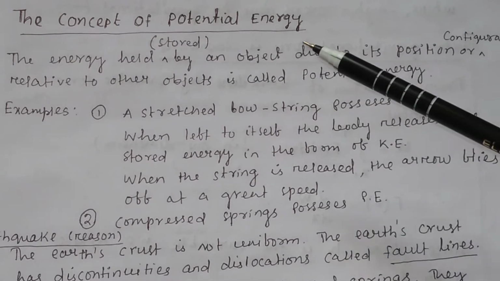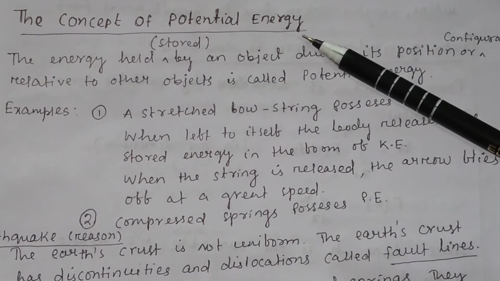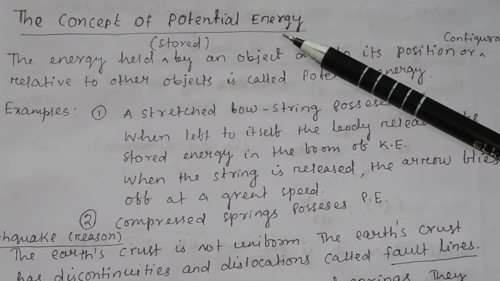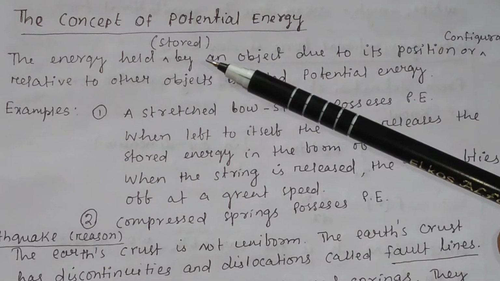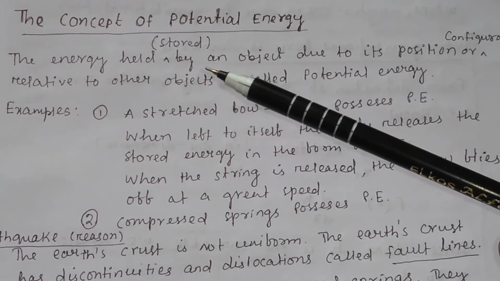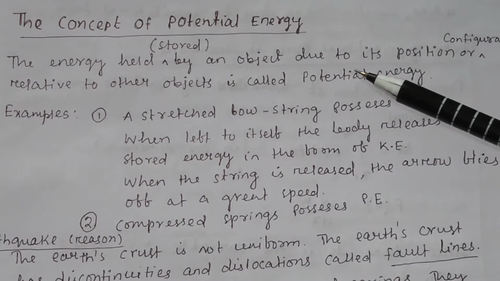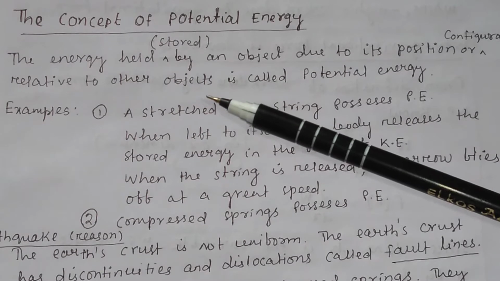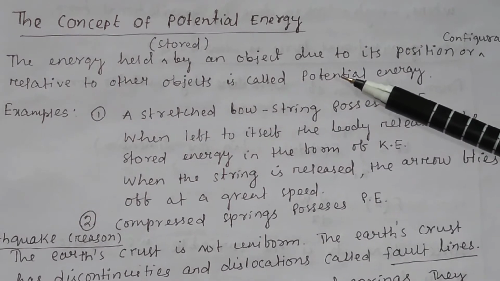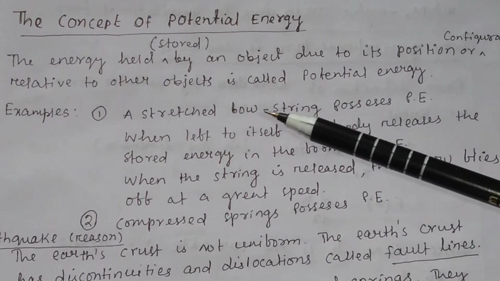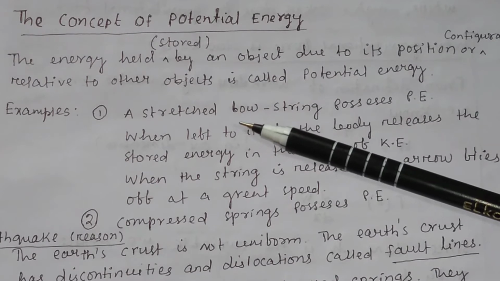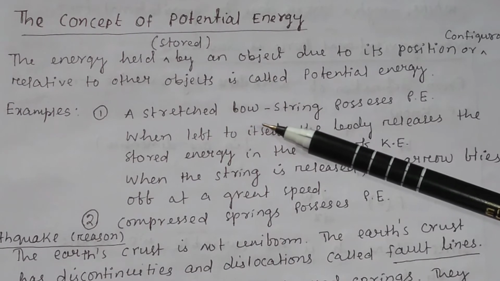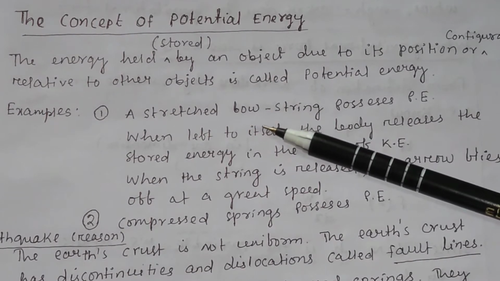In this video, we will discuss the concept of potential energy. What is potential energy? The energy stored or held by an object due to its position or configuration relative to other objects is called potential energy. For example, a stretched bowstring possesses potential energy.